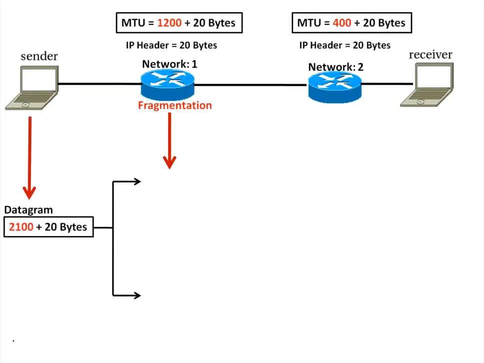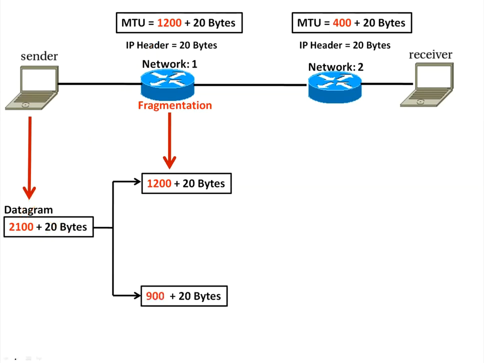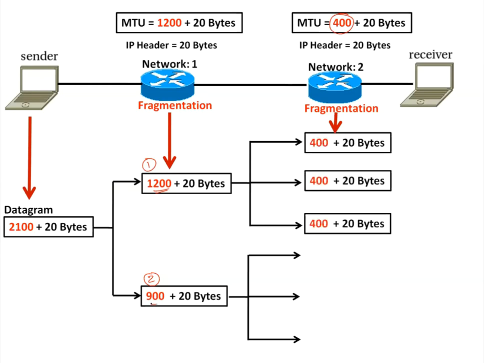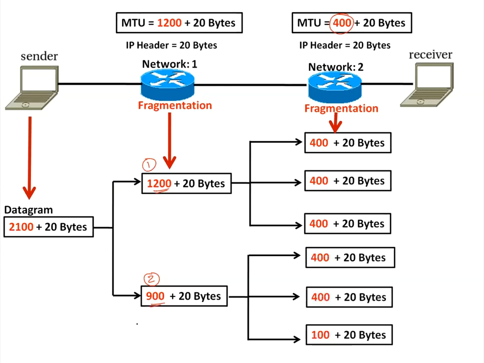2100. Then what it does? It removes this header and 2100 will be divided. Outgoing MTU will be 1200, so 1200 plus 20, 900 plus 20. That's it. So one datagram is divided into 2 fragments, first fragment and second fragment. Very good. Then here each will be of size only 400. Outgoing payload will be 400. So 400, 400, 400. Here also 400, 400 and 100.